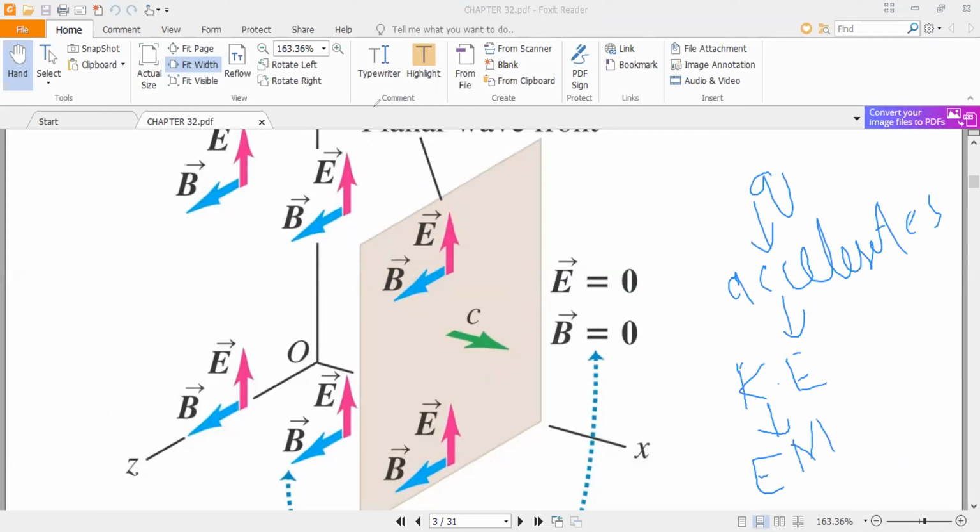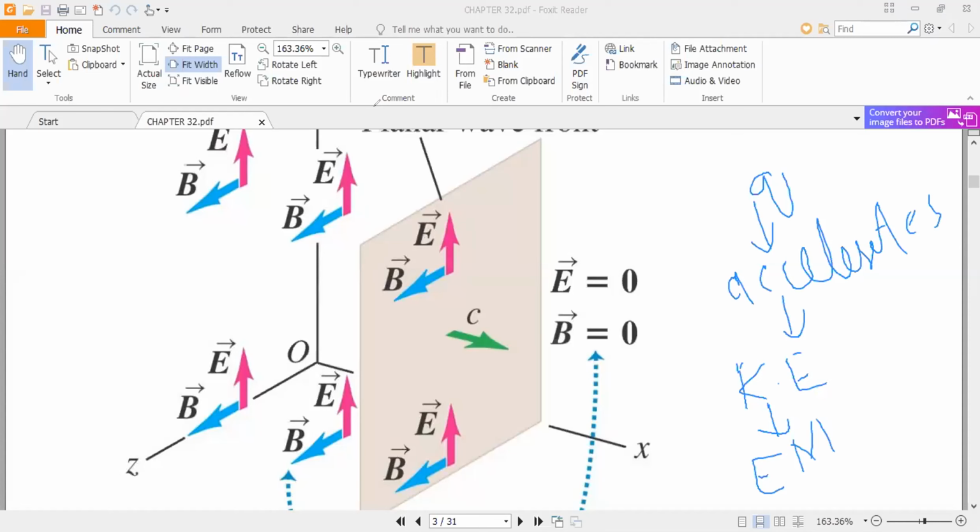Only accelerated charges can produce electromagnetic waves, because they produce a changing magnetic field, and a changing magnetic field induces a changing electric field.